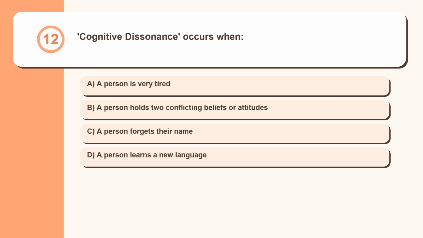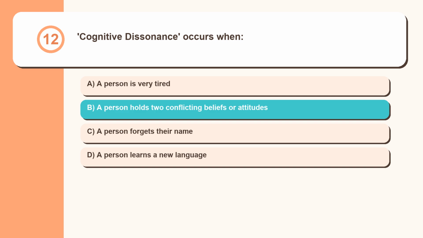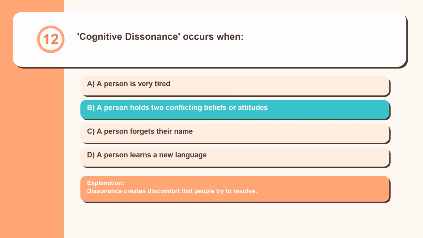Question 12. Cognitive dissonance occurs when: a person is very tired, a person holds two conflicting beliefs or attitudes, a person forgets their name, a person learns a new language. Dissonance creates discomfort that people try to resolve.